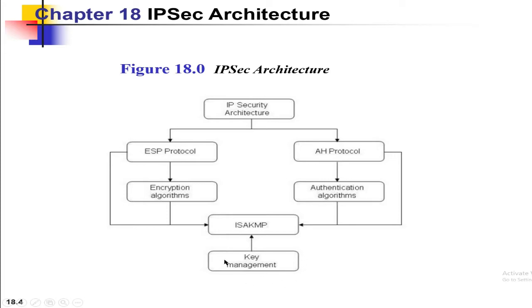Key management describes how the keys are exchanged between sender and receiver, and it is achieved by the ISAKMP protocol, which stands for Internet Security Association and Key Management Protocol. Let's see one by one.